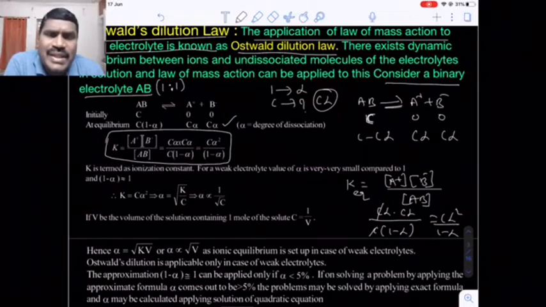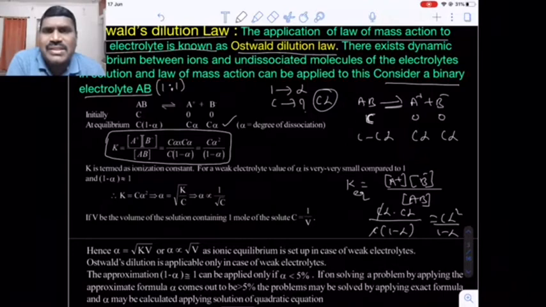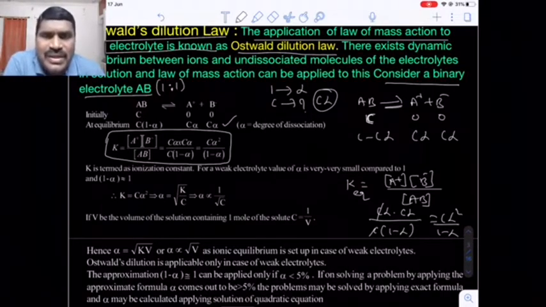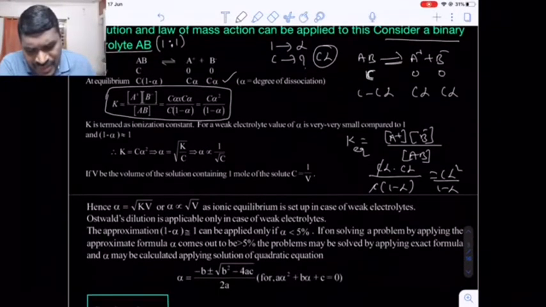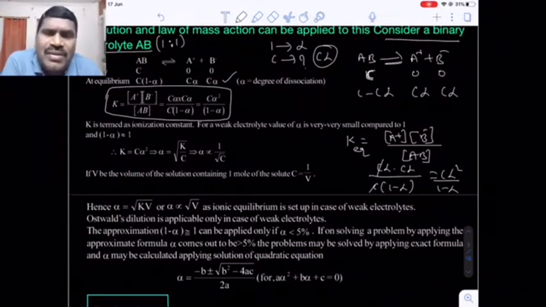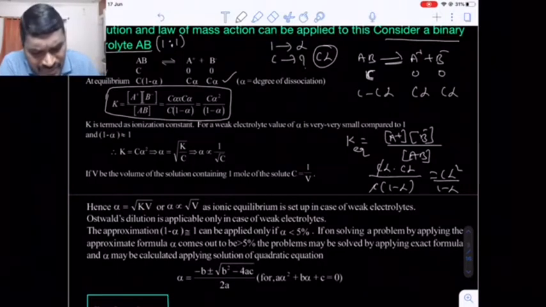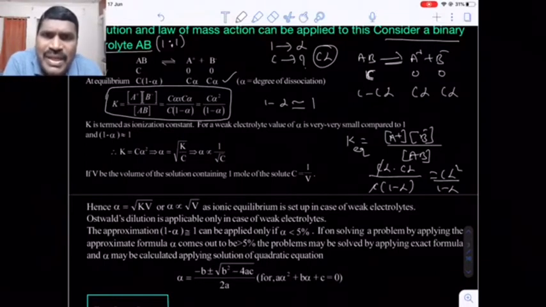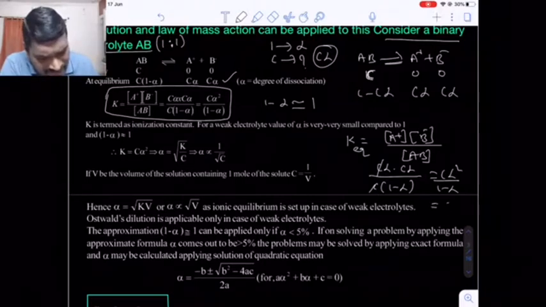What is the K? K is called the dissociation constant or ionization constant. C is the initial concentration, that is the molarity of the electrolyte. Alpha is the degree of dissociation or ionization. Now suppose the alpha value is too small as compared to unity, so in the denominator shall I neglect the alpha? That means instead of 1 minus alpha I use 1, because alpha is too small as compared to 1. So K is equal to C alpha square. Are you getting my point?